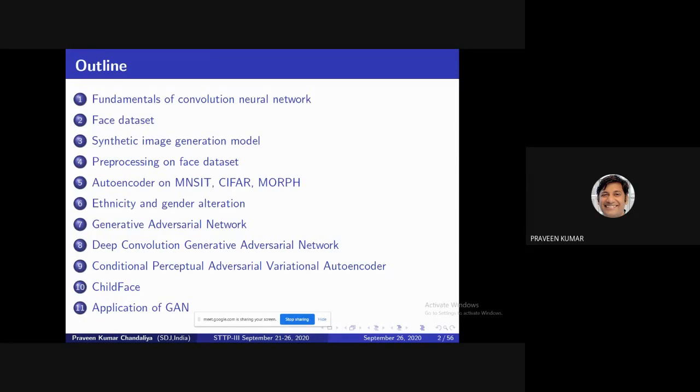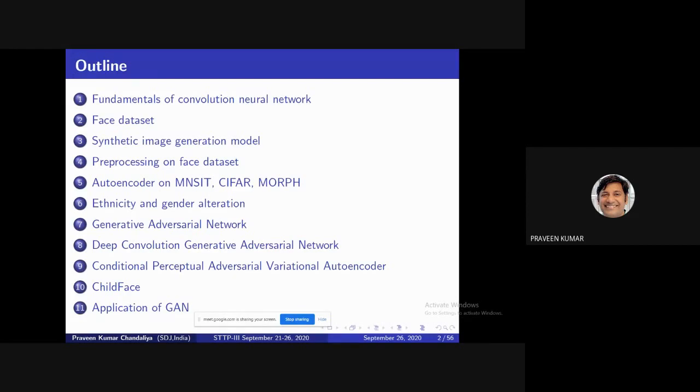So first we discuss how to generate the images, and we discuss 5 to 6 state-of-the-art models. Then if you're working on a face dataset, you are required to process this dataset, meaning pre-processing of your face dataset. Pre-processing means to align and crop your dataset. We directly discuss it, and we do not go into detail on how pre-processing is performed. We take one state-of-the-art model, MTCNN, multitask convolutional network. We discuss this model, and after that we go to the autoencoder.